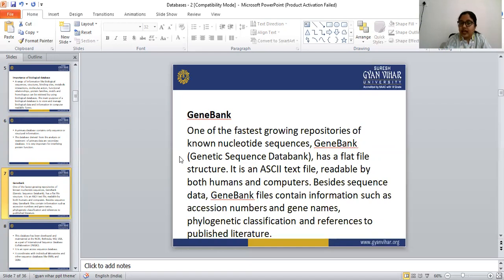Besides the nucleotide sequence, we can find accession numbers, gene names, phylogenetic classification, and references to the published literature. GenBank is mainly for nucleotides.